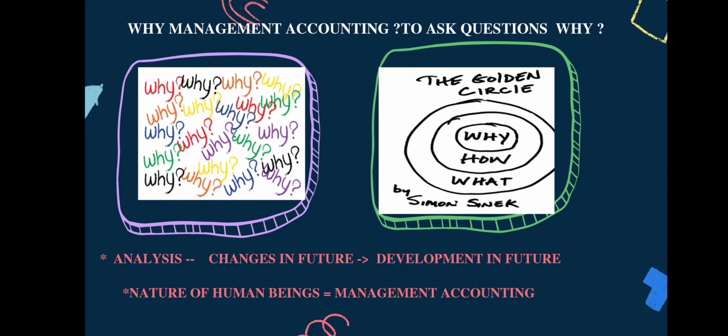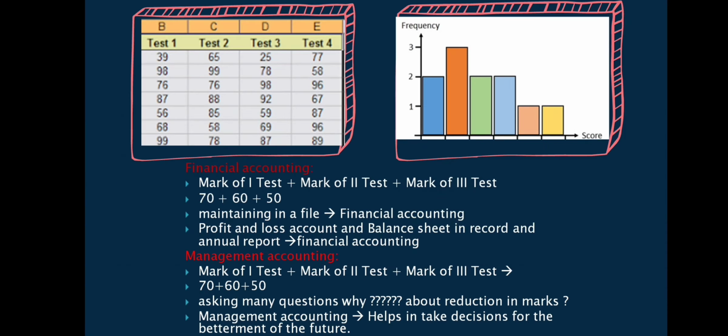So in this case, you just imagine financial statements are ready, right from the journal, ledger and trial balance, everything we have prepared. And now in front of us, all the records are available for the current year, for the previous year, for the year before the previous year, all the records are available.